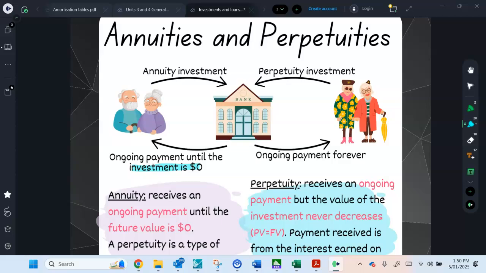All right, so they put their investment into the bank and then they get repayments back from the bank, but they keep going until it's zero, basically. Whereas a perpetuity is slightly different, still money that goes into the bank, but your payment goes on forever. It never actually ends. So your perpetuity never goes below its initial investment amount. So that's the main difference between the two.